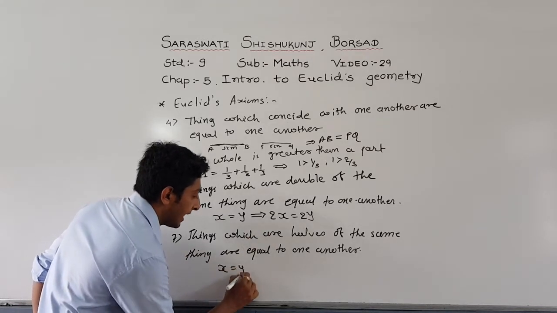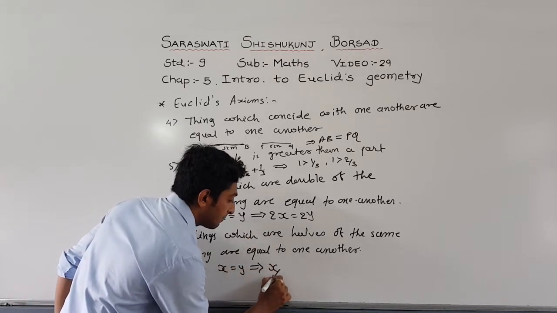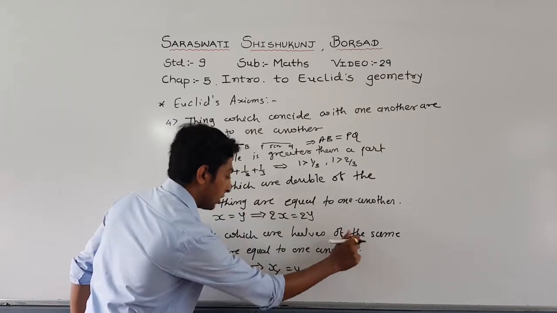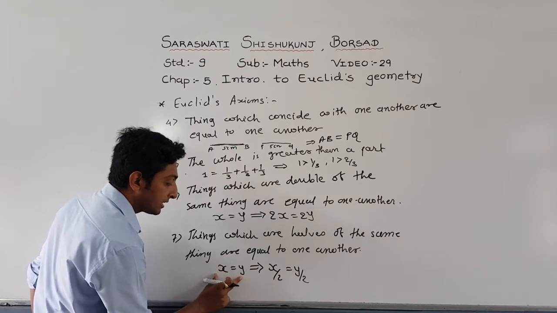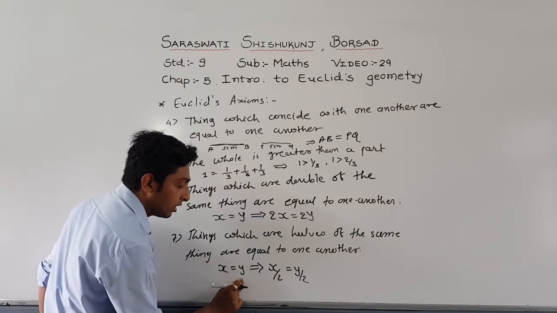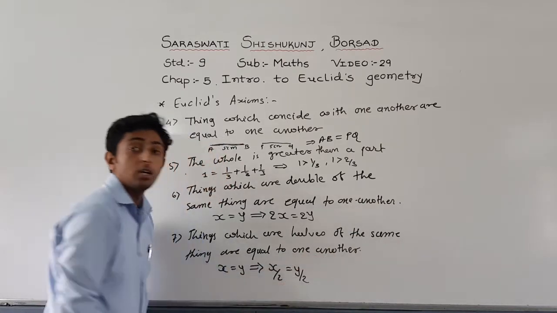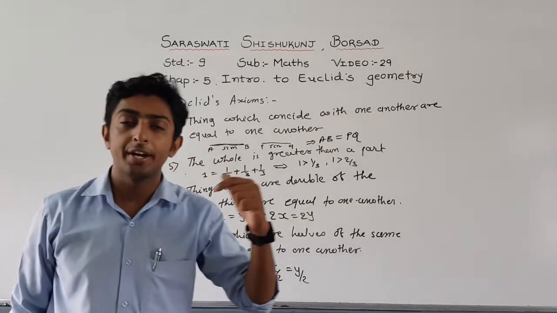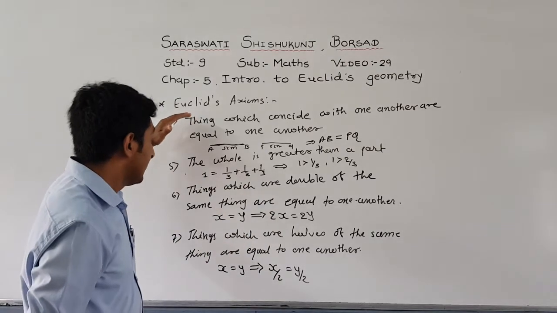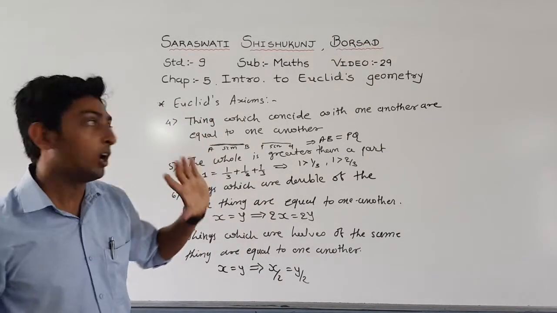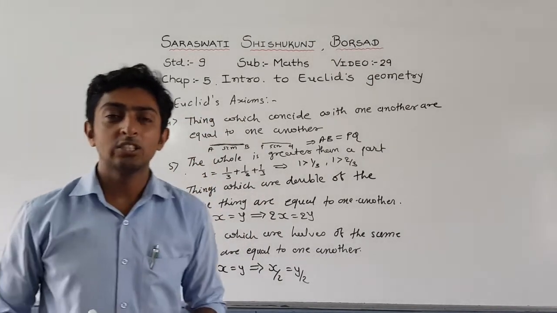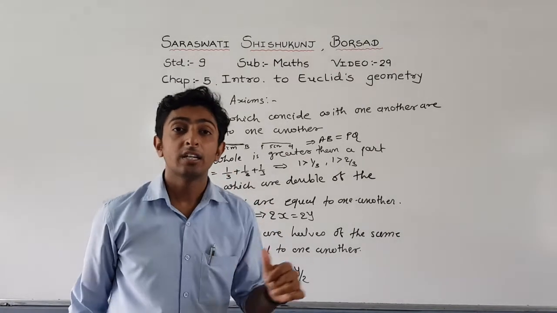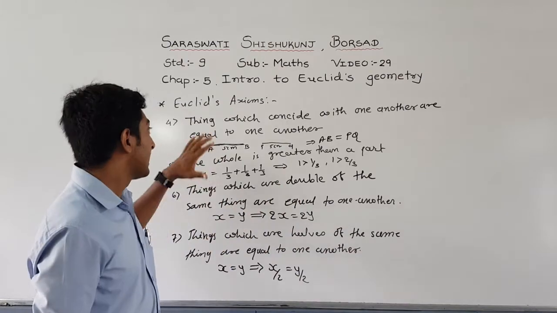If x is equal to y, then we can say that x by 2 is equal to y by 2. Things which are halves of the same thing, that means x by 2 equal to y by 2, are equal to one another. So these are 7 axioms you need to understand carefully, and you need to write in your notebook also. Now, these are the axioms. What are axioms? Once again, axioms mean we need not take a proof.